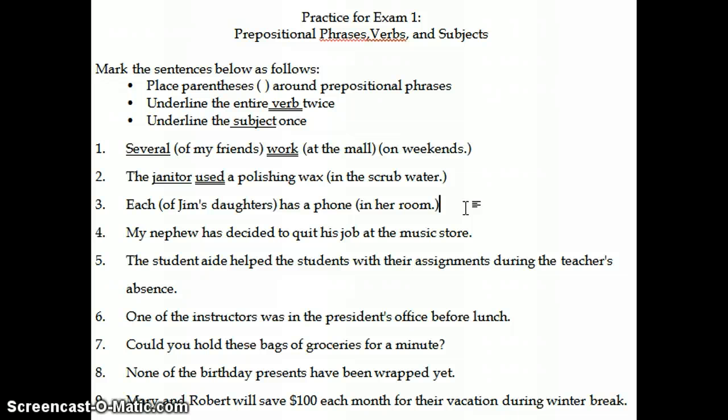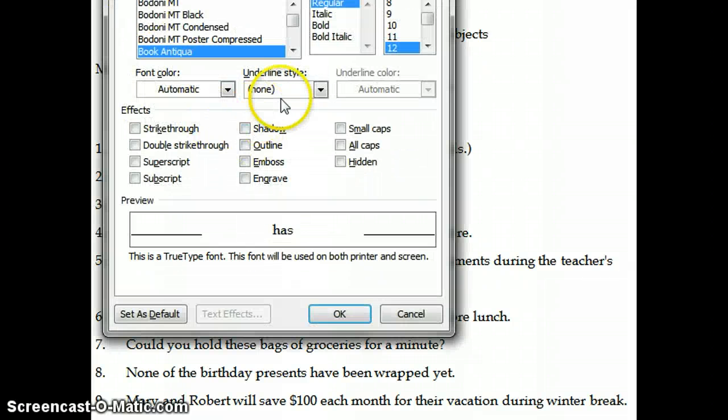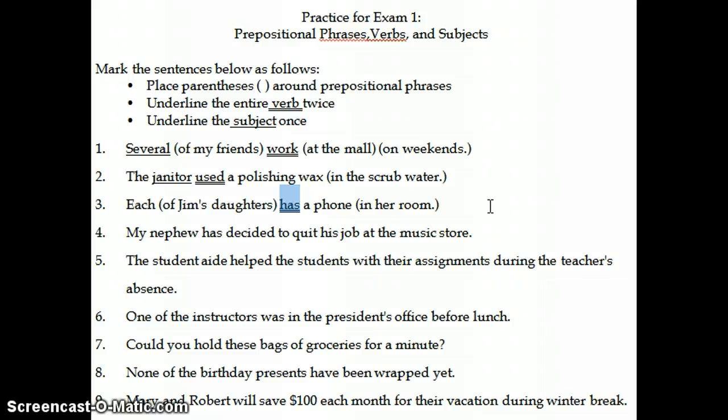So now we're looking for our verb. What is the action in this sentence? In this case, it is the verb has. So has is our verb. It's our main verb in the sentence in this case. Has is one of those verbs that can either act as a helping verb or as a main verb all by itself. In this case, it's the only verb, so it's acting as the main verb. So who has a phone? Who possesses the phone? Each. So each is our subject in this sentence, so we'll underline each.